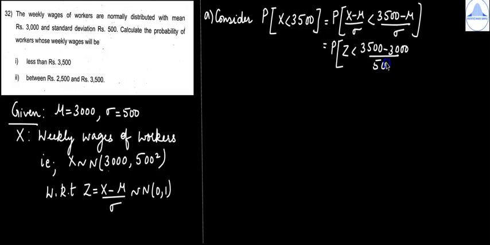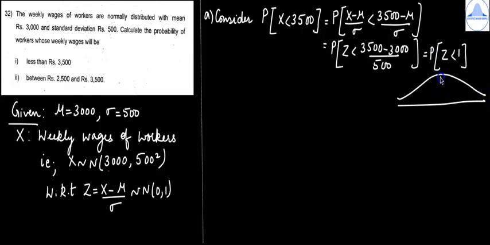divided by 500. So you will get probability of Z less than 500 by 500, which is 1. So next you draw the standard normal curve. The center line is Z equal to 0. Then here you have minus infinity and infinity. Then this number here is 1. It is positive, so mark it on the right tail. And less than 1 means you should shade to the left of the number 1. So shade from 1 to minus infinity.